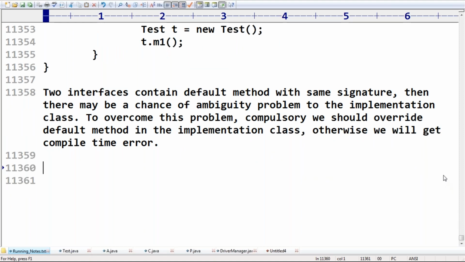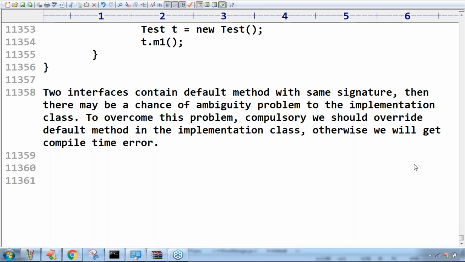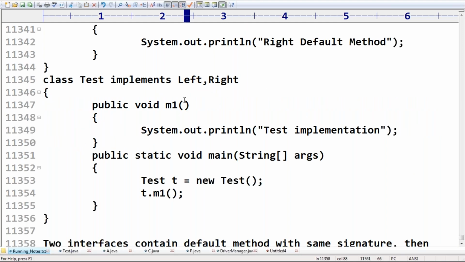Next, if the return types are different, what is the story? In interface implementation, whatever rules we followed, the same rules apply. If the return types are incompatible, you can't override, and you can't implement both interfaces simultaneously. If there is covariance, then we have to take the child type as the return type. If there is no covariance, then immediately we are going to get an error. Clear? Any doubt about this one?